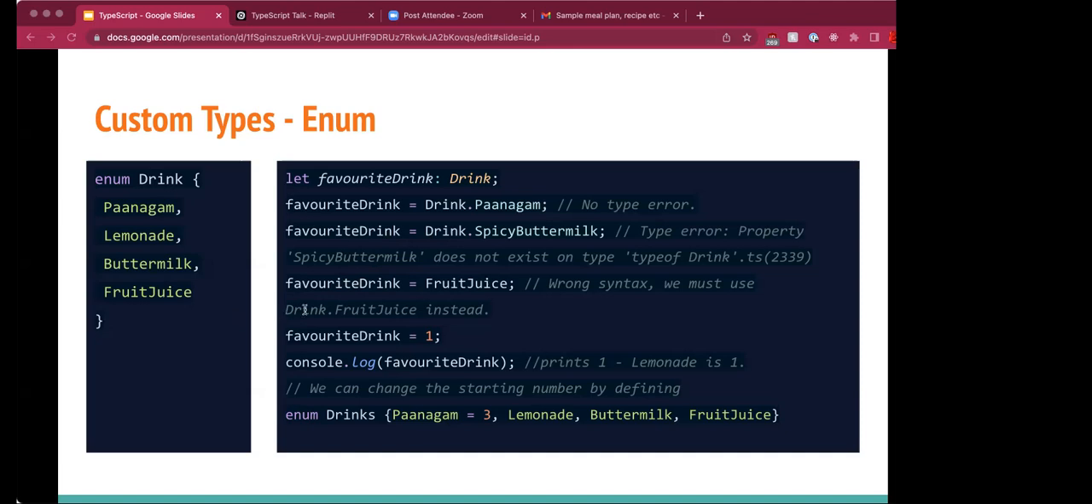It is also possible to change the numeric order by assigning a particular numeric value. Example, you can say panagam is equal to 3, then it will automatically take lemonade as 4 and buttermilk as 5 and fruit juice as 6. And we can also specify different numbers for each one of them, like for example, panagam is equal to 5 or lemonade equal to 21. Random numbers for each of them can also be assigned.